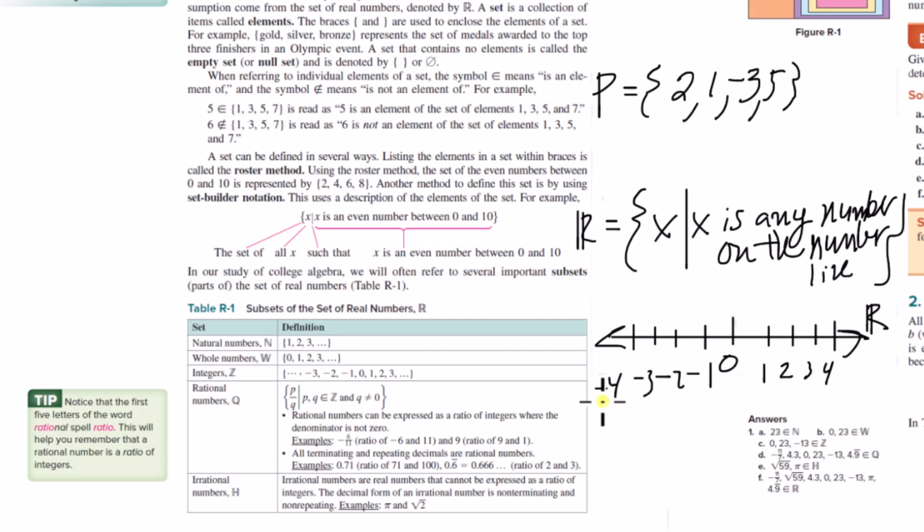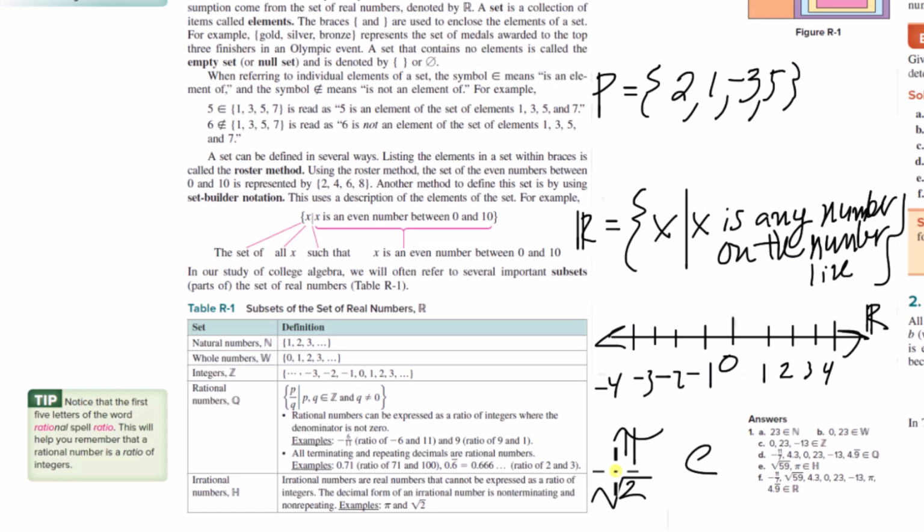Okay, so now we've categorized all of the real numbers except there's one more category that we're missing. Okay, and that's going to be the irrational numbers. So if you think about it, within rational numbers and integers and whole numbers and natural numbers, we couldn't include pi or e or the square root of 2. And the reason is because these cannot be represented as a ratio of integers.